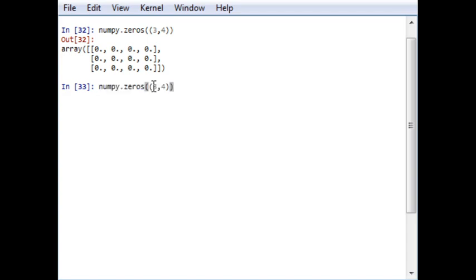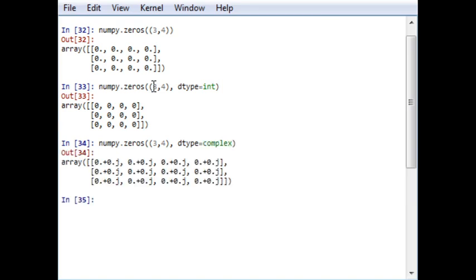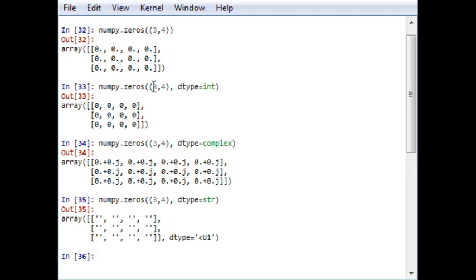If you want to convert this float array to integer type, you have to just write dtype equal to int and enter. It is integer type. If you want a complex type, instead of int you can write complex, and it will be a complex type of array. If you want an array of empty strings, you just have to write str and it will give you an empty string array.